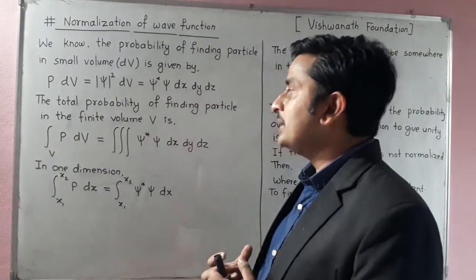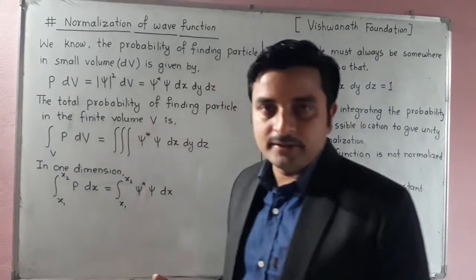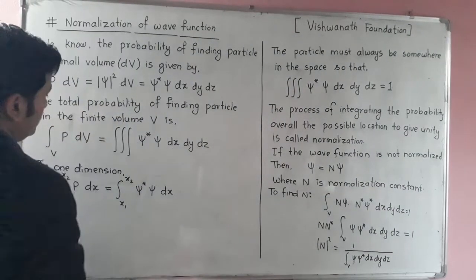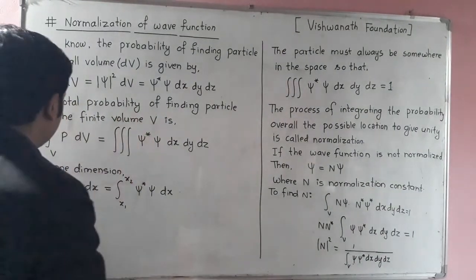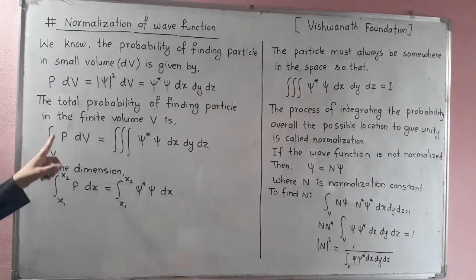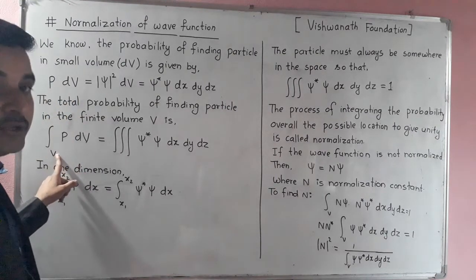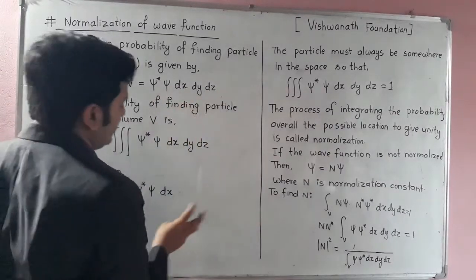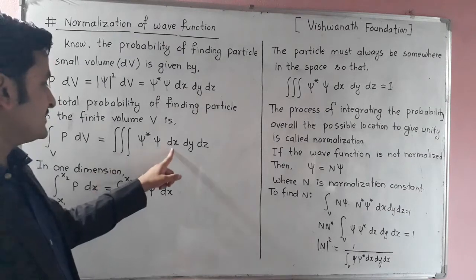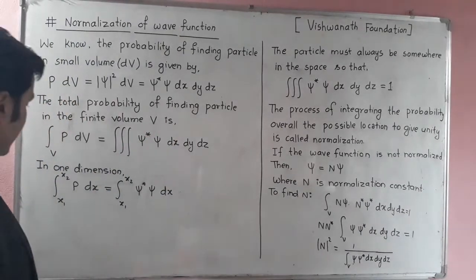But if we want to find the total probability of finding the particle in the total volume V, then we integrate the expression, the integral of P dV. As the variables are three, we write three integrations, for dx, dy and dz.